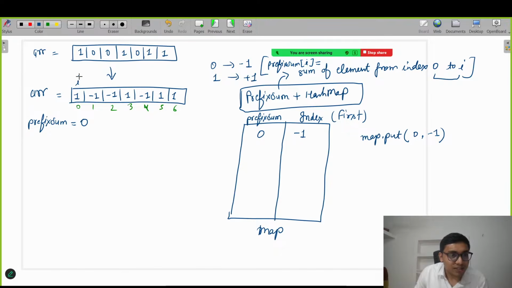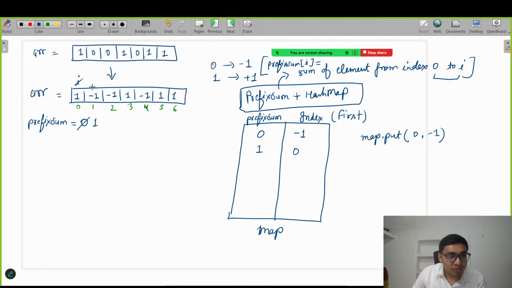Then after that let's try to calculate. Right now I is here, so the current element is 1. Let's add it. Now our prefix sum becomes 1. Now let's check whether this particular 1 is present in our map. Right now 1 is not present, so we will put it into the map. Current prefix sum is 1, and the index right now is 0. Got it everyone? Till here it's fine?